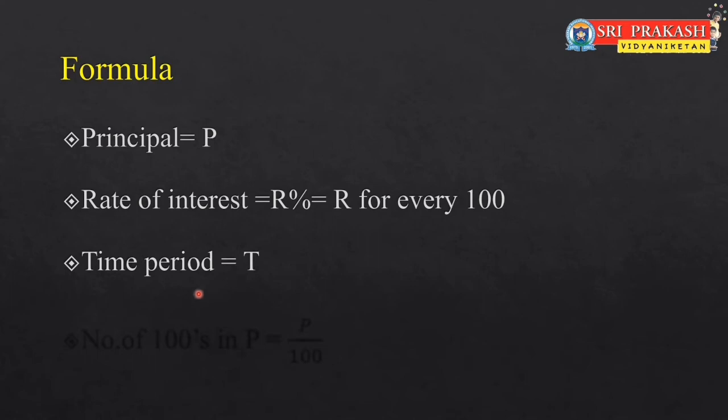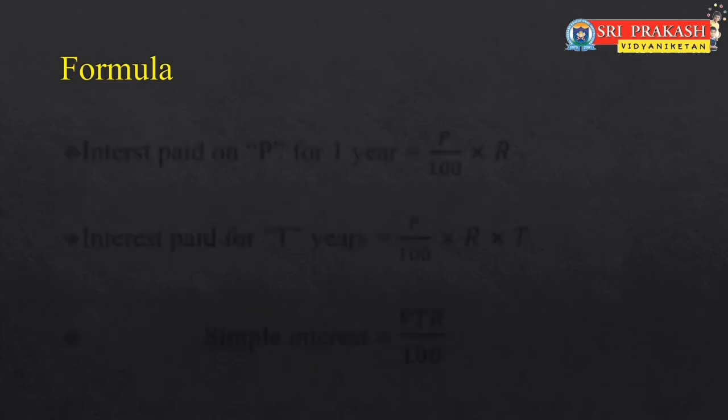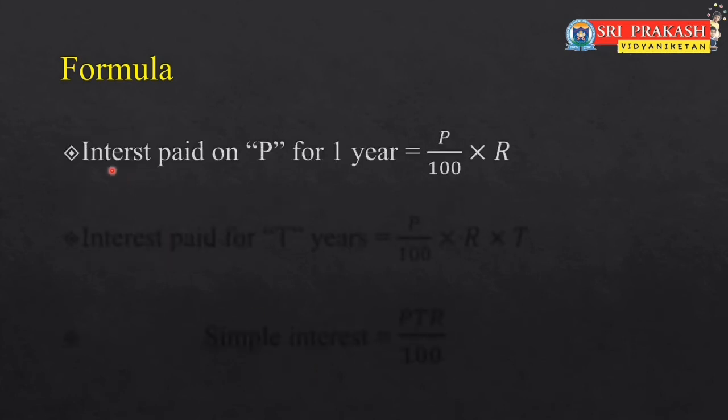Now as we discussed previously, let us find the number of hundreds in principal P. So P by 100. Then interest paid on P for 1 year equals P by 100 into rate of interest.